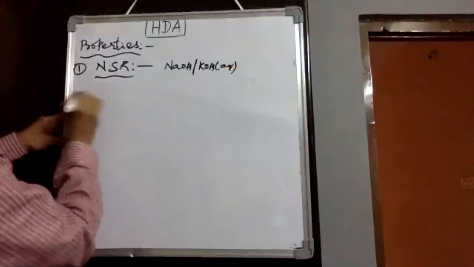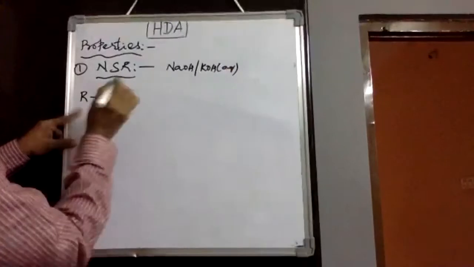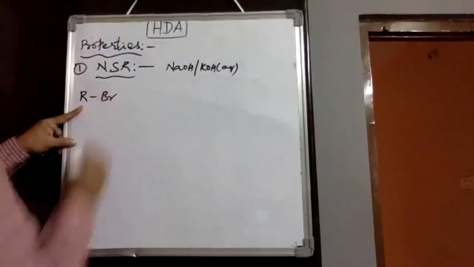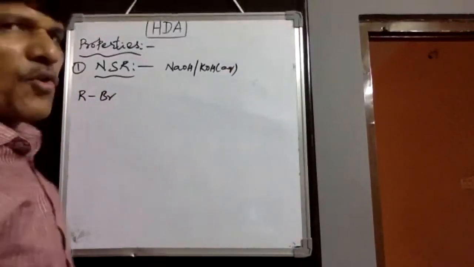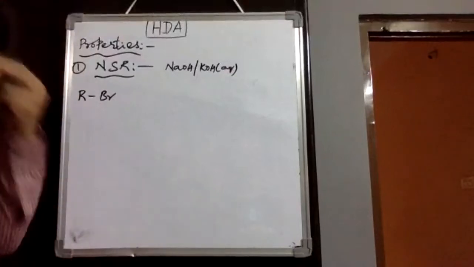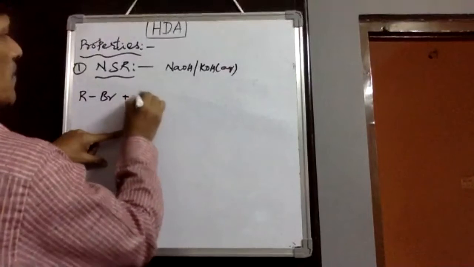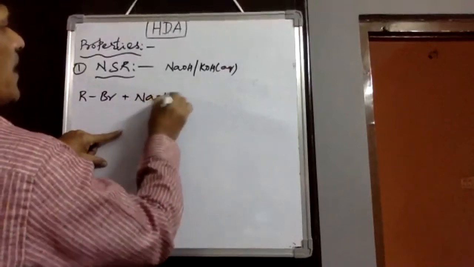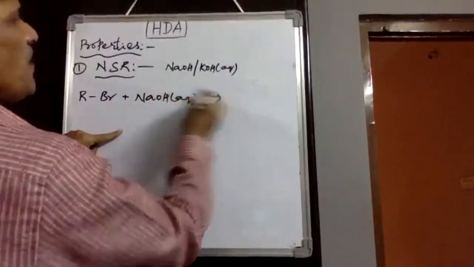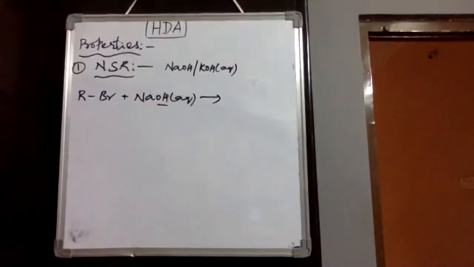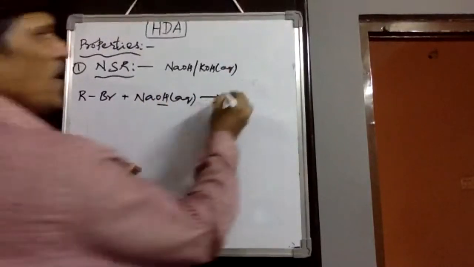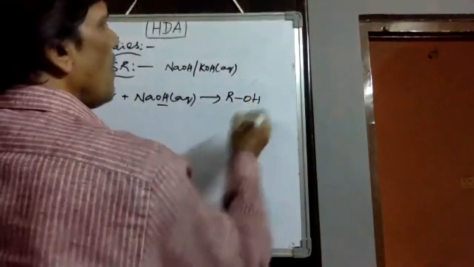And suppose when we take alkyl bromides or iodides, they are more reactive than chlorides. Chlorides are difficult to undergo nucleophilic substitution. Say NaOH in aqueous medium. In aqueous medium, the OH minus nucleophile is easily released and it is converted into alcohol.